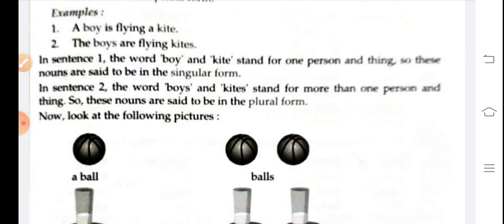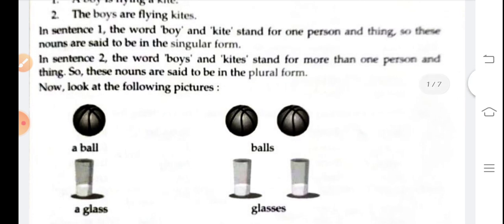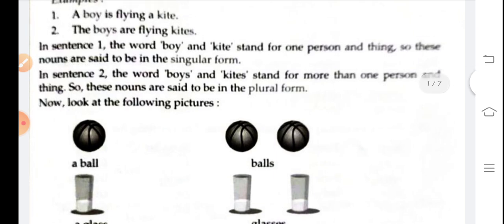Okay, so in sentence one, the words boy and kite stand for one person and thing. So these nouns are said to be in the singular form. And in sentence two, the words boys and kites stand for more than one person and thing. Okay, so in the second sentence there are more than one boy, so that's why we are using boys. It is in plural form. Kites, there is not one kite, many kites are there. Okay, so these nouns are said to be in the plural form.